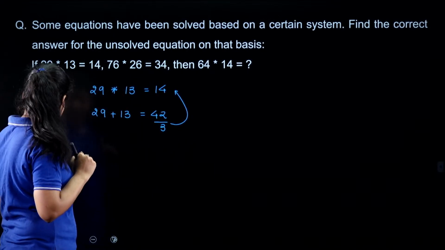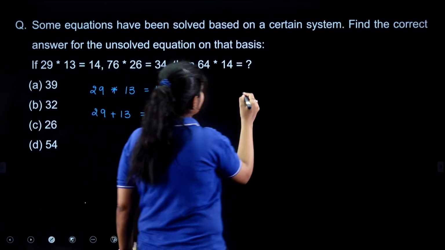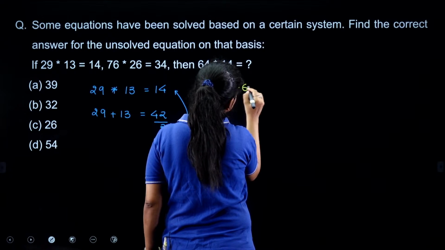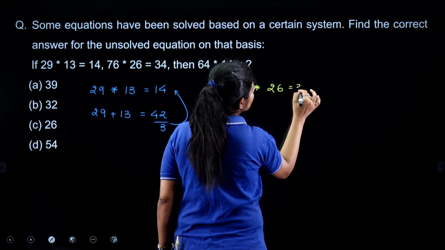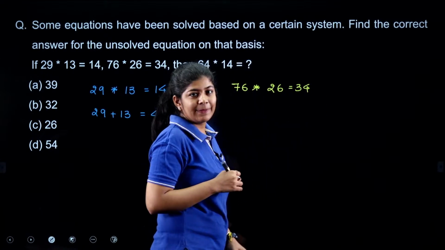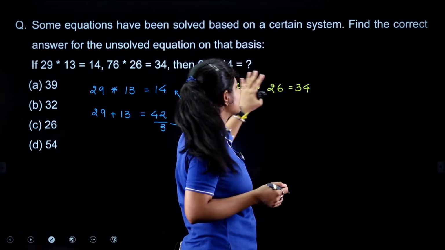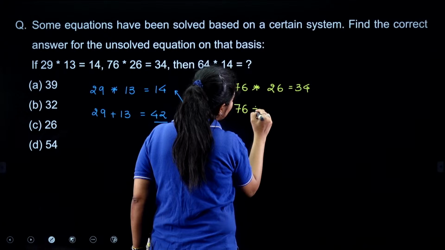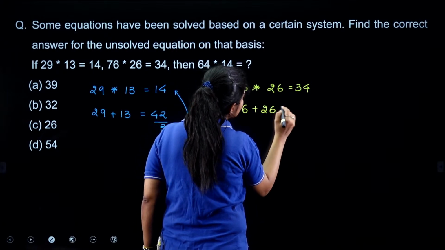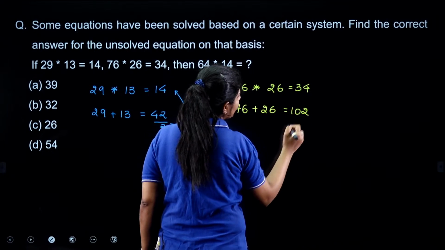But I need to check this concept with the other pattern also. The next one is 76 asterisk 26, which equals 34. I apply the same logic to check whether it is applicable here. 76 plus 26 gives 102.